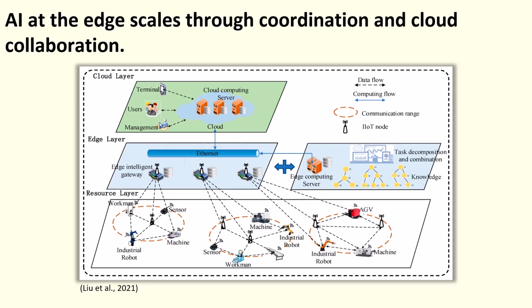Cisco calls this an AI native network fabric, where intelligence isn't centralized, but shared and distributed across the infrastructure. Without coordination, you've got a bunch of isolated smart devices. With it, you have a network that learns, adapts, and scales. But building that kind of system, it's not easy. In the real world, there are a few, let's say, sharp edges to Edge AI. Let's talk about the challenges.